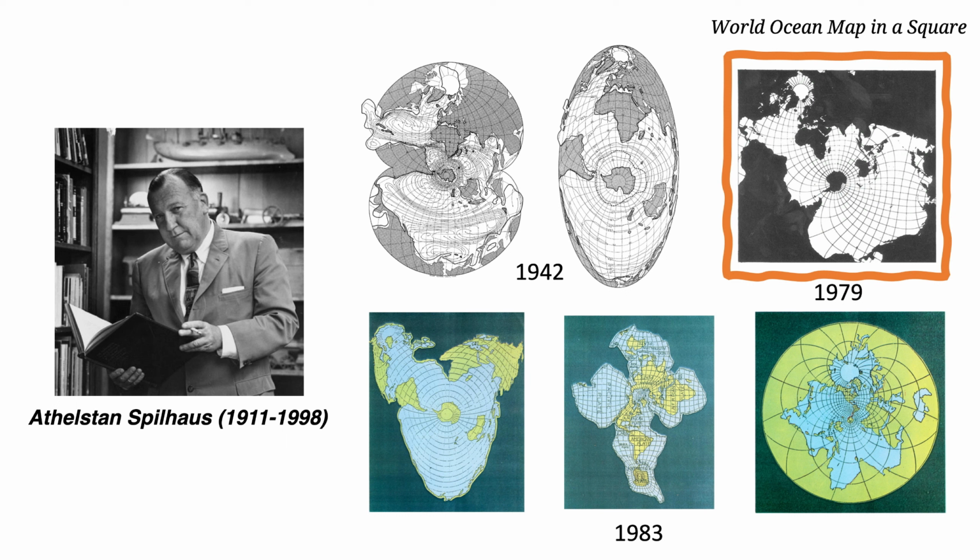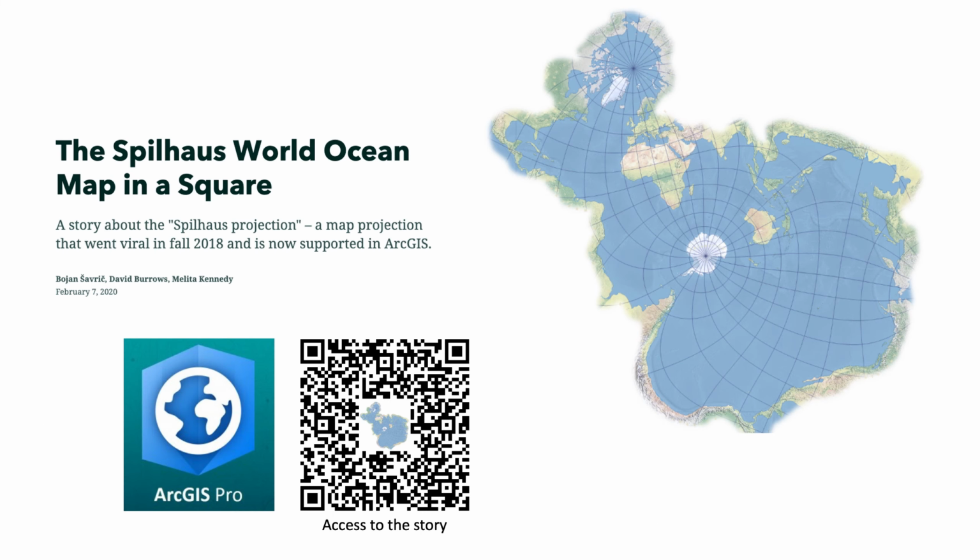The square map, first published in 1979 and named World Ocean Map in a Square, is one of the most acceptable maps. But it has had limited use in research, education, media, or policy decisions, because there have been gaps in both knowledge and practice in mathematics. Recently, this unique map was implemented in ArcGIS Pro. And here is a story about it. And we hope other open-source, widely used geoinformatics software, such as GMT and QGIS, can include this projection as well.